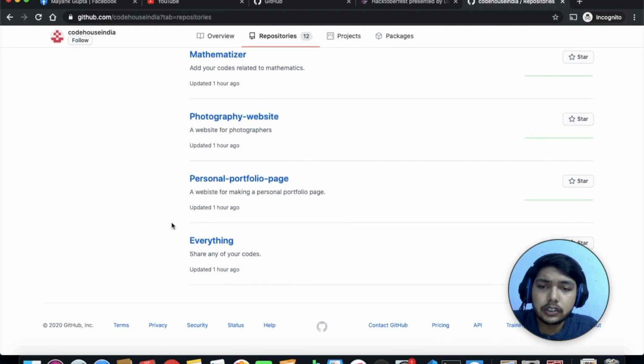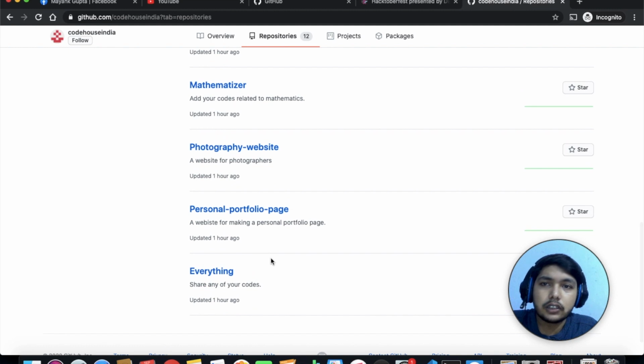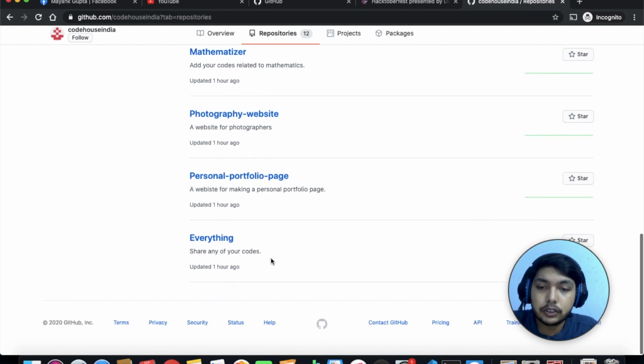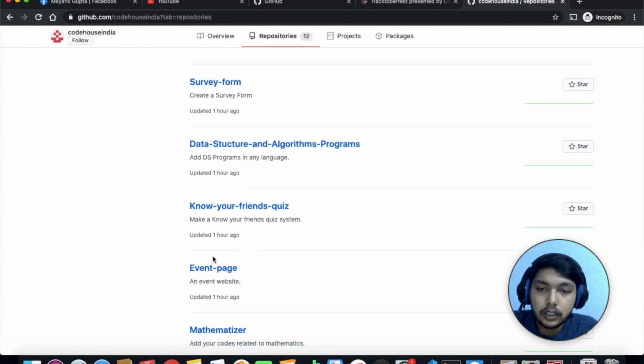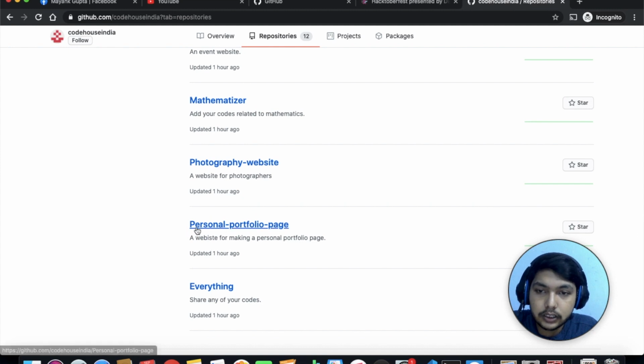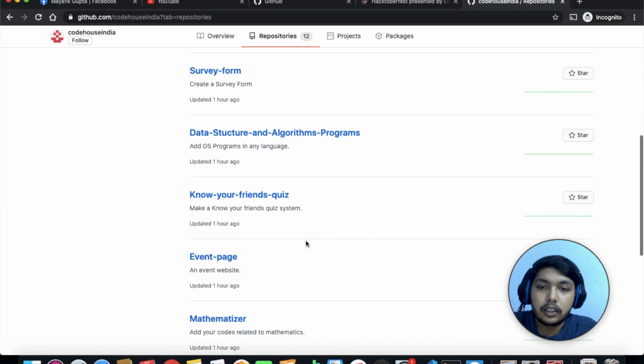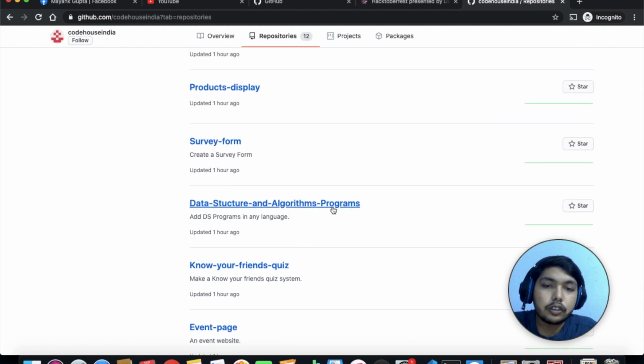You can share any of your code, whatever you want to share, whether it is Python, C, Java, or any language. You can share your Python programs here, and there are so many repos. Just see this personal portfolio page. Basically you can try to make a personal portfolio: someone can add the basic HTML, then someone can add the CSS part or JS part. Same with data structure and algorithm programs, you can add your DS programs in different languages here.